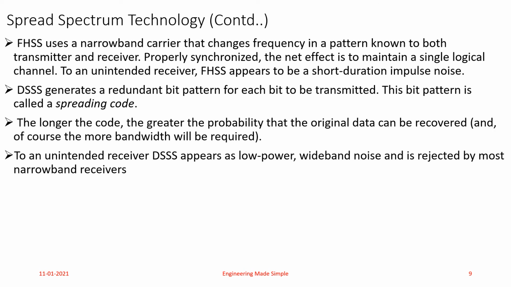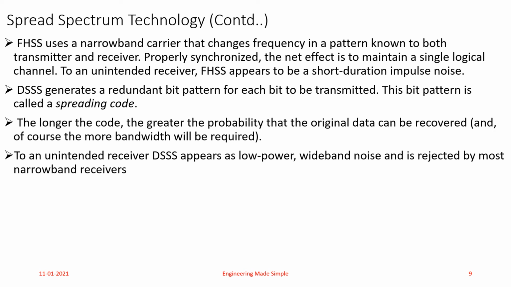If by chance the signal is received by some unintended receiver, then it will consider it as short duration impulse noise, because this unintended receiver will not have the right frequency. It will not be synchronized to the right frequency of the transmitter. So it will recognize it as short duration impulse noise and ignore it.